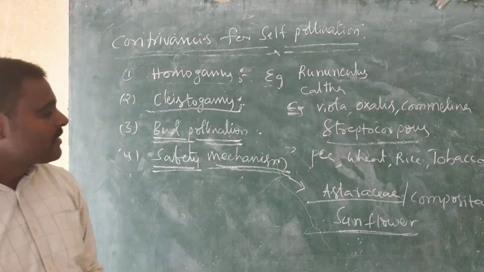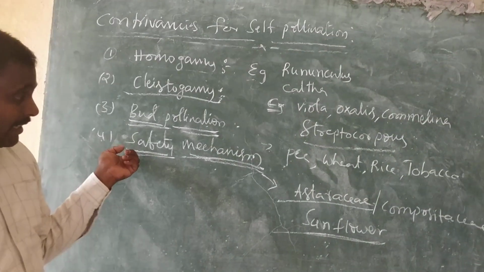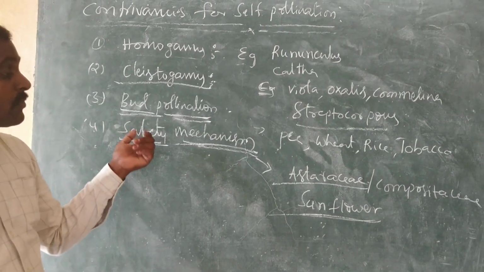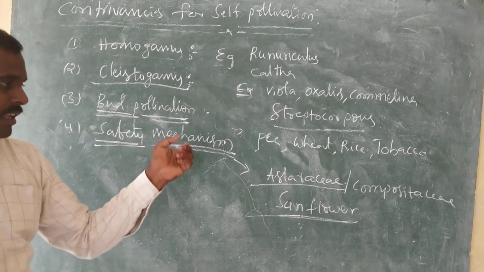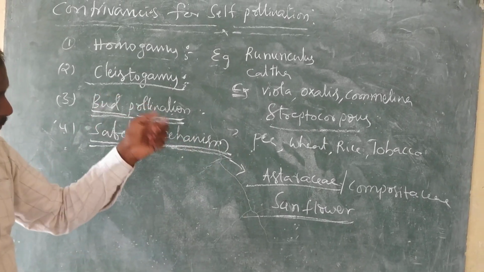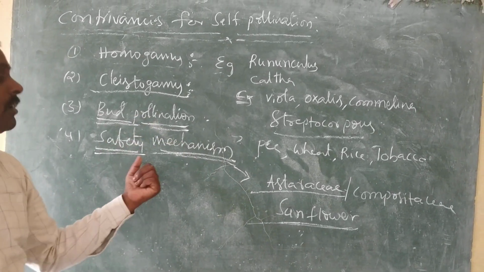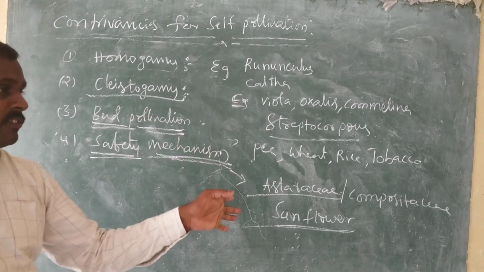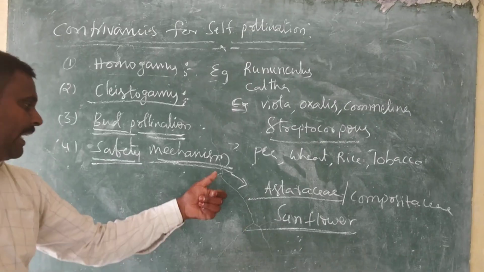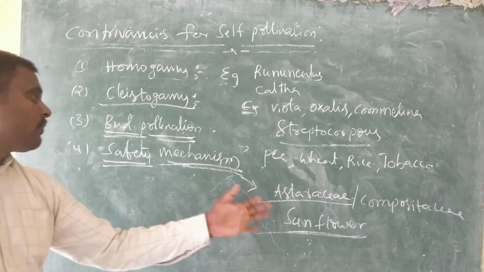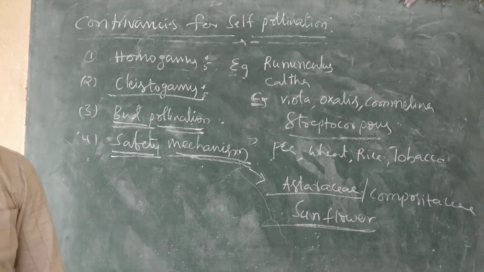And what about the safety mechanism? In the disc florets of Asteraceae or Compositaceae members, the stigma will bend back to facilitate self-pollination whenever cross-pollination fails to occur. Example: sunflower. So this is about contrivances for self-pollination.